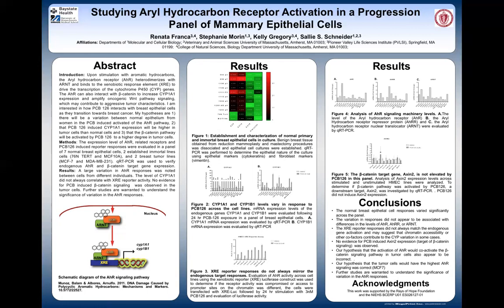Likewise, AHR can also interact with beta-catenin to increase CYP1A1 in the Wnt pathway, but we believe this amplification of genes could potentially contribute to aggressive tumor characteristics. We were curious to see how dioxin-like polychlorinated biphenyl 126, or PCB 126, interacts with breast epithelial cells as they transition towards breast cancer.